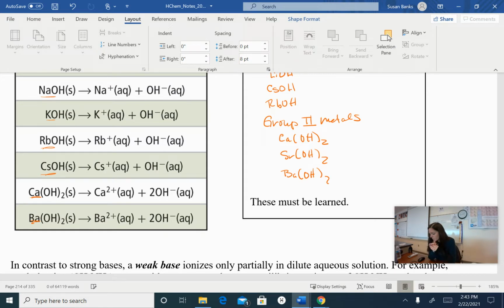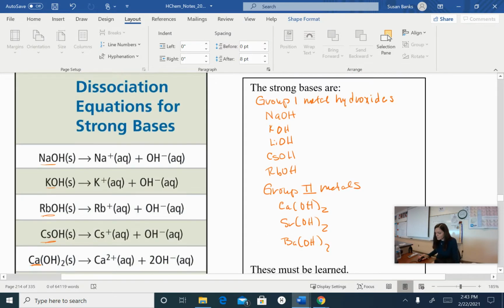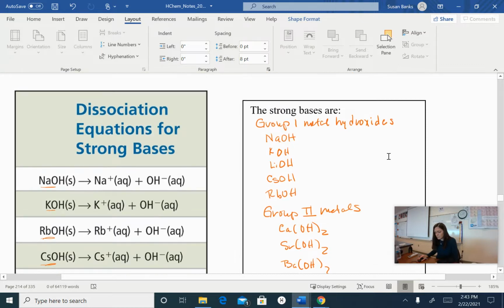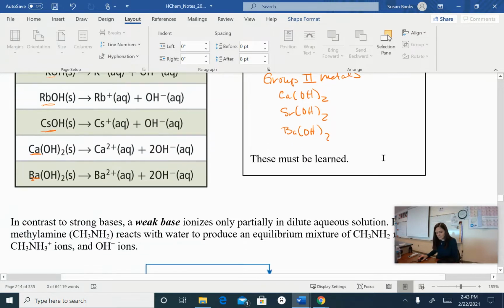And they will dissociate fairly well as well. Group 1s dissociate a little bit better than the group 2, but both of them will create a lot of ions and dissociate very well and conduct electricity very well. So these need to be learned just like your strong acids.